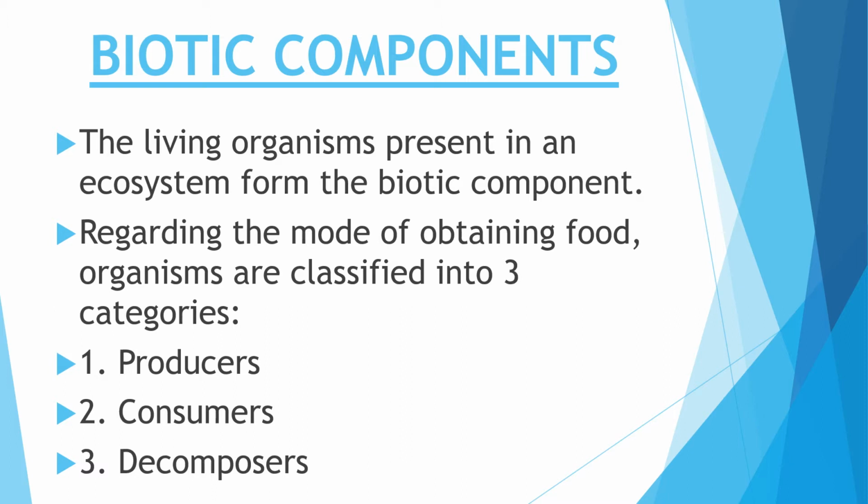Regarding the mode of obtaining food, these biotic components are classified into three categories. Number one, producers. Number two, consumers. And number three, decomposers. We will study these three categories of biotic components in detail.